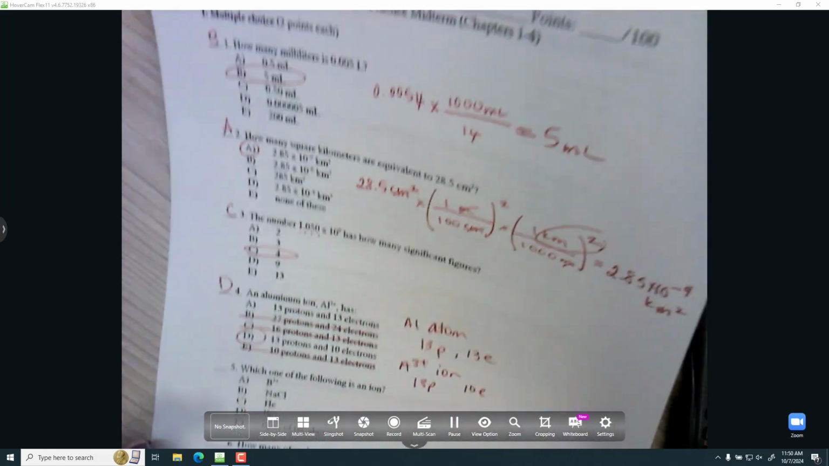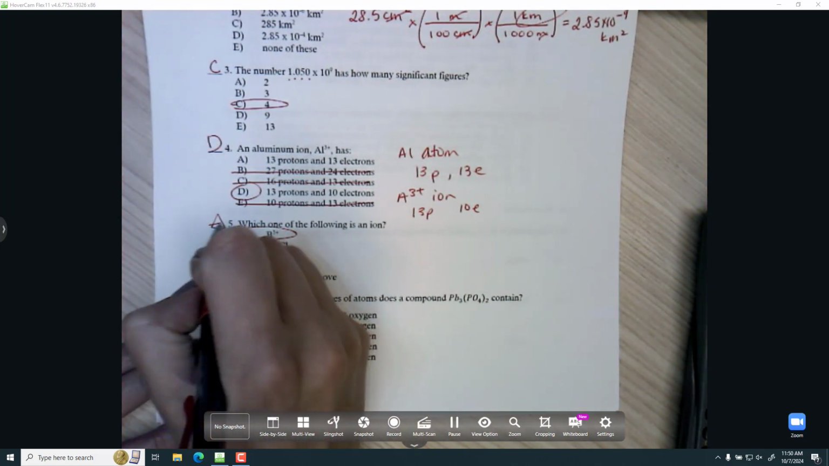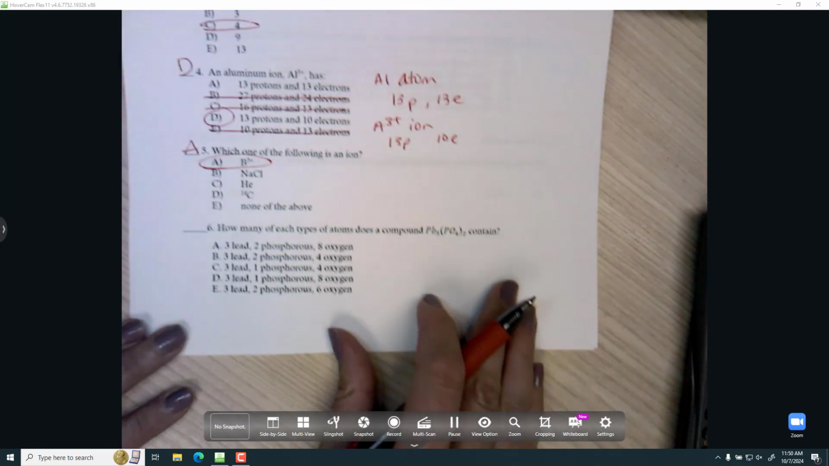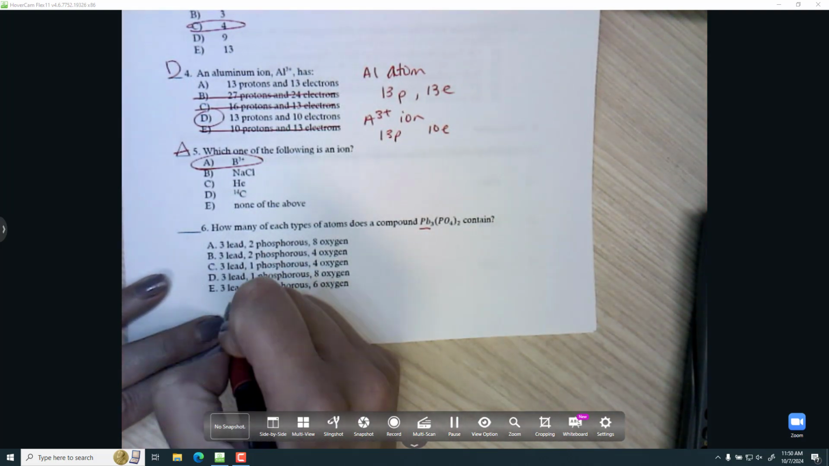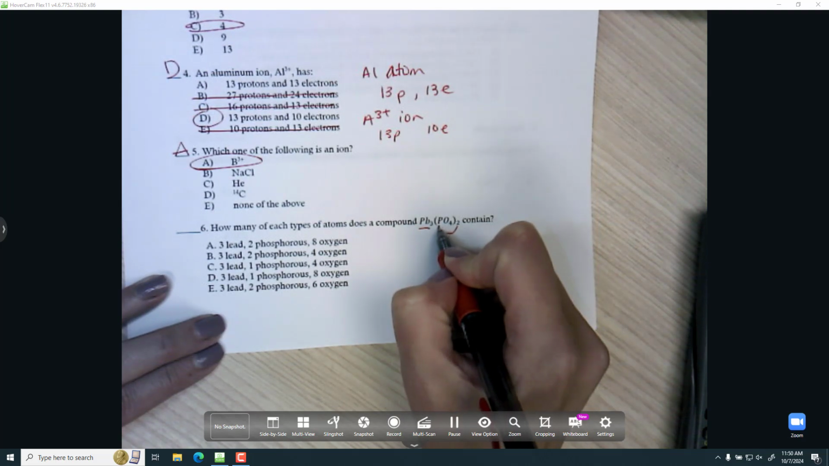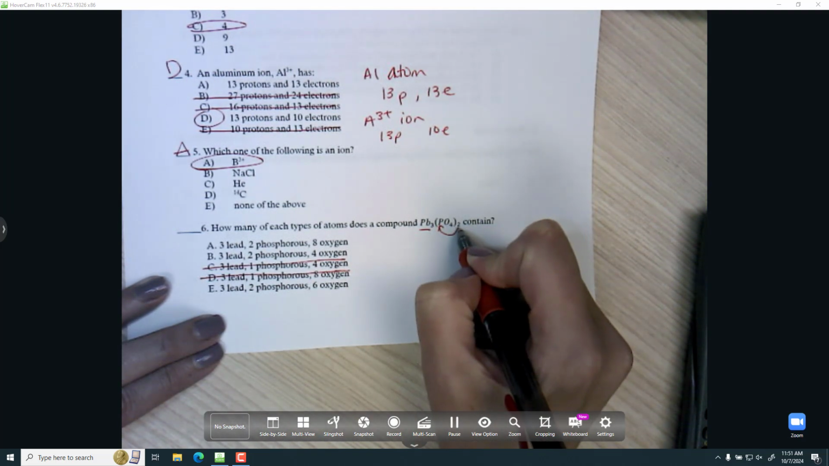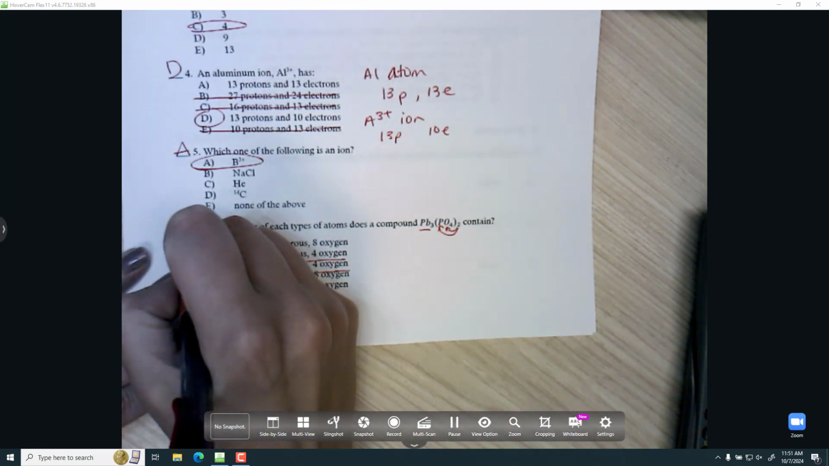Next up, an ion is something with a charge, so that would be that first one, boron. NaCl would be an ionic compound. Helium would be an atom, and the carbon-14 would be an isotope. All right, we've got 3 lead, sure. The 2 gets multiplied through, so we've got 2 phosphorus, so C and D are out. And then the 2 times 4 means we have 8 oxygen.